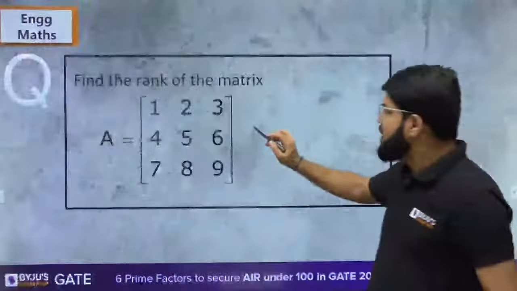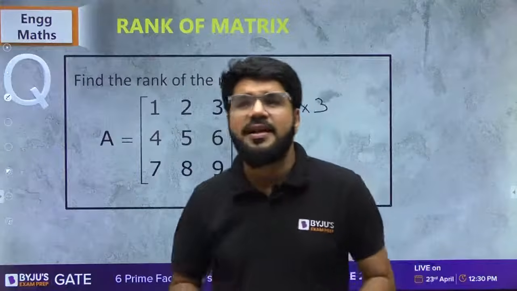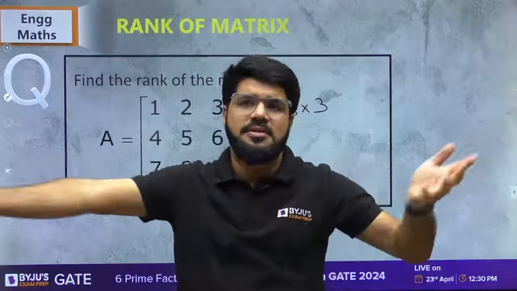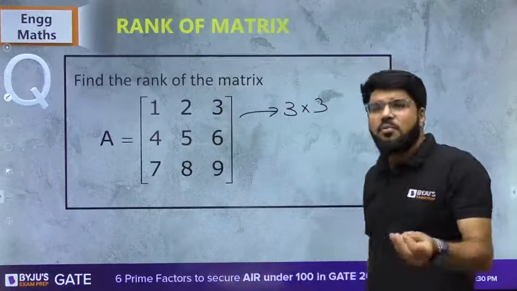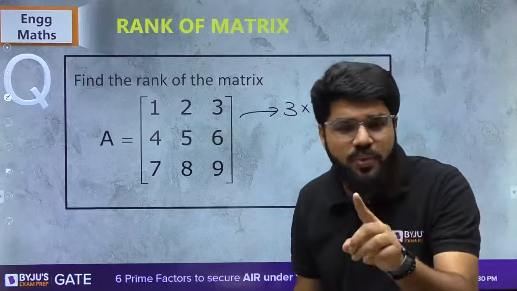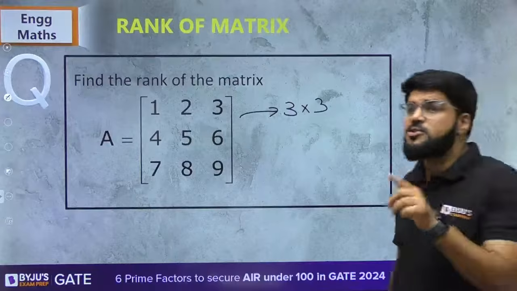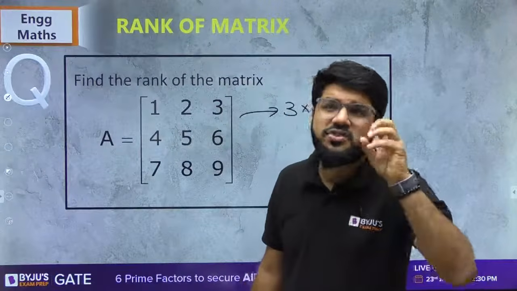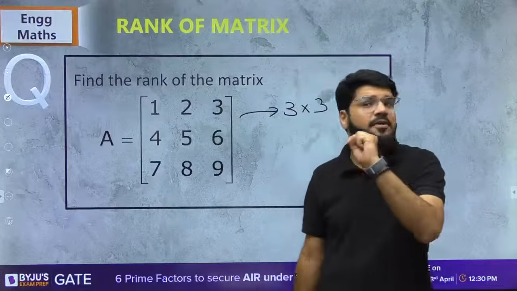Now, since the given matrix is a 3 cross 3, first of all, what exactly do you mean by a minor? Recall. Okay, very fundamental, sir. Minor means it's a basic maths up to 10th class. What is the meaning of minor? Any determinant means always square hota hai. Any determinant which you can extract from the matrix becomes the minor of the matrix.